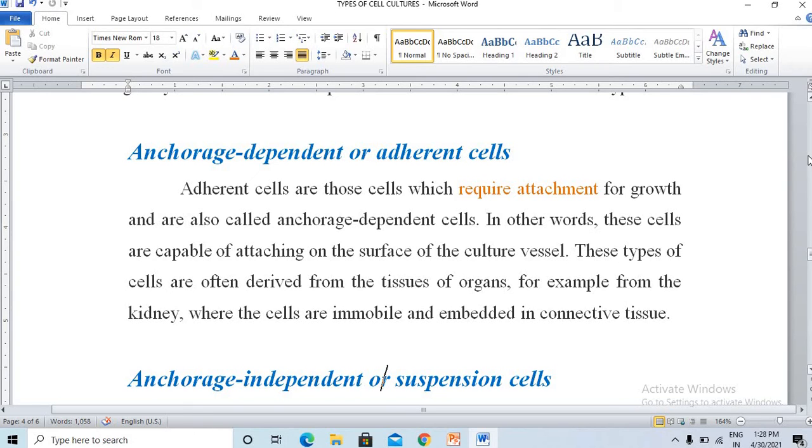These cells are capable of attaching to the surface of the culture vessel and then can be cultured. These types of cells are often derived from tissues or organs like kidney, where the cells are immobile and embedded in connective tissue.